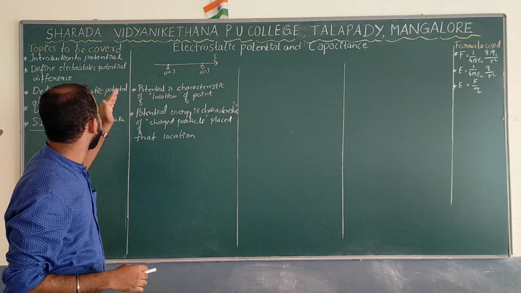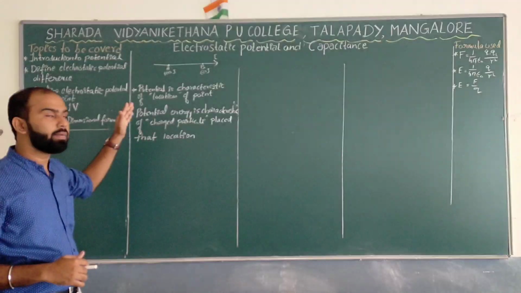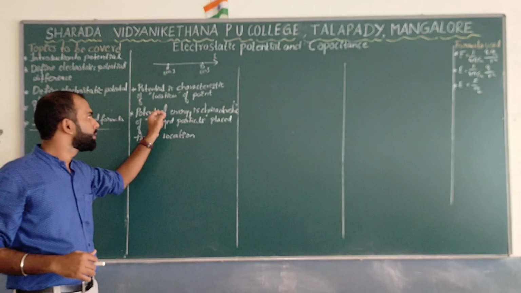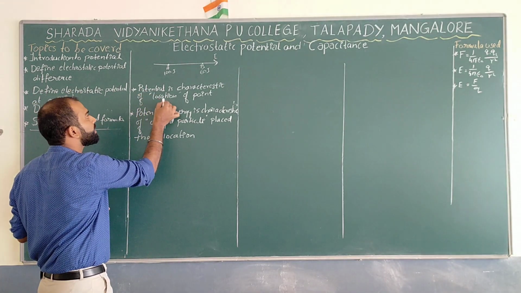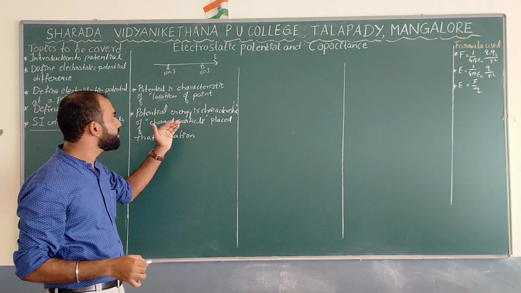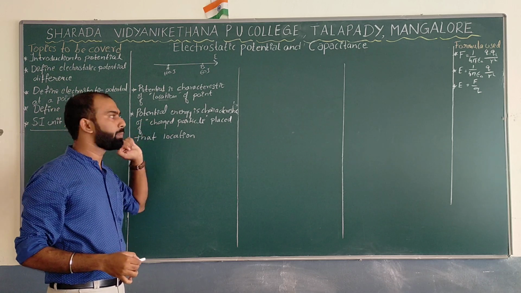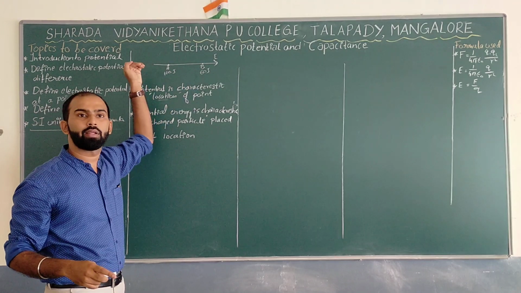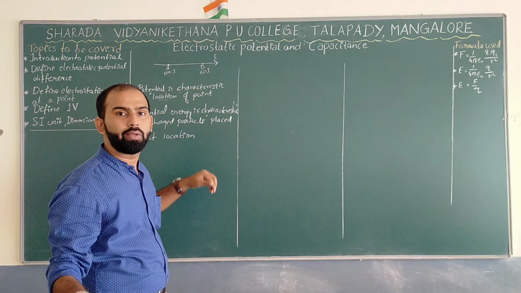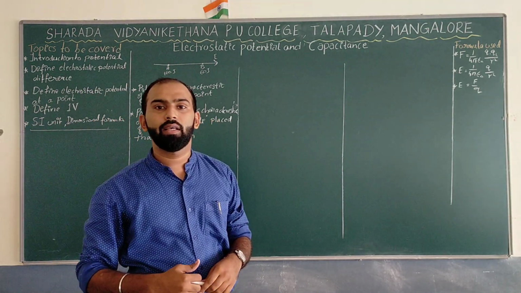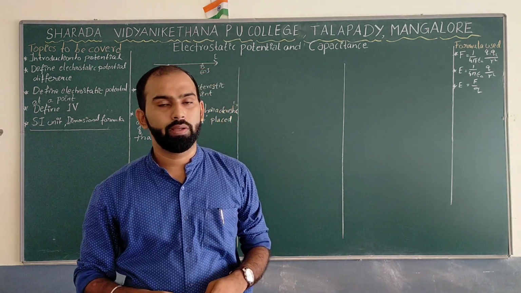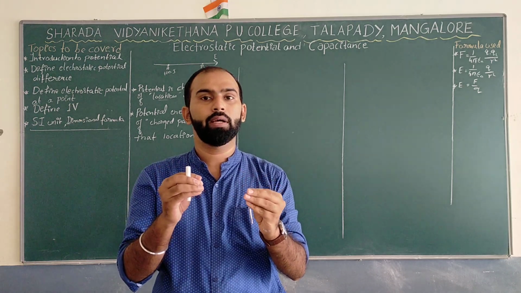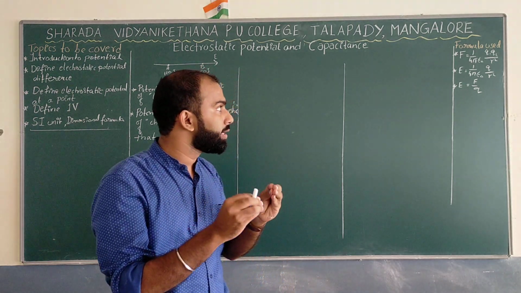So that's why I have written on the board what you can see. Potential is a characteristic of the location of a point, which means potential basically deals with the location, and the potential energy is a characteristic of the charged particle placed at that location. Which location? These 2 locations under the region of electric field over here. So this is exactly the difference between the potential and the potential energy.